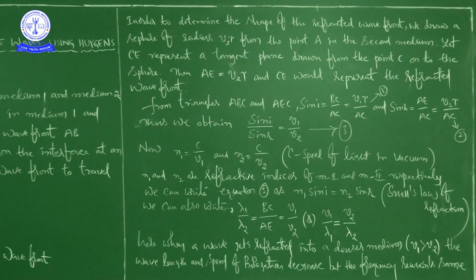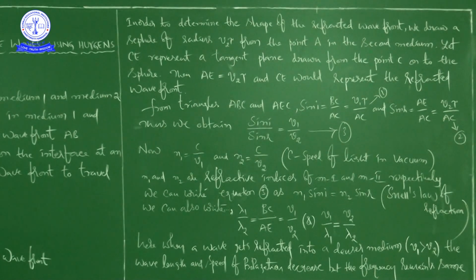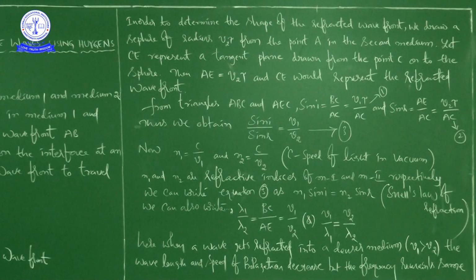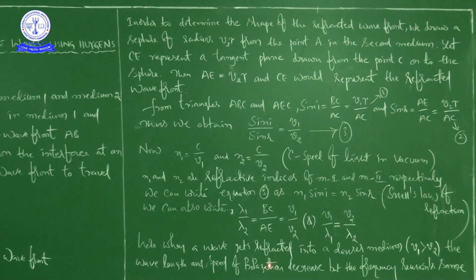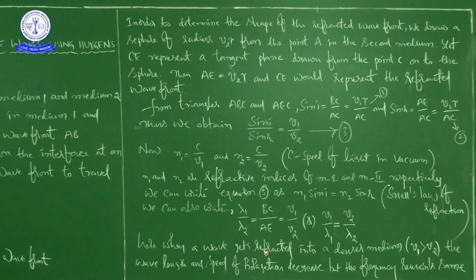Generally, here light is traveling from one medium to another medium. A light wave having some wavelength is entering from one medium to another. So BC is lambda 1 and AE is lambda 2, so you can write lambda 1 by lambda 2 is equal to BC by AE. This BC by AE you can also write as V1 by V2.